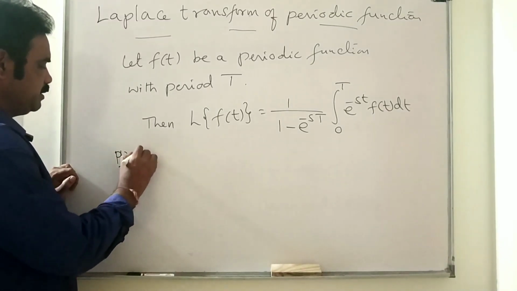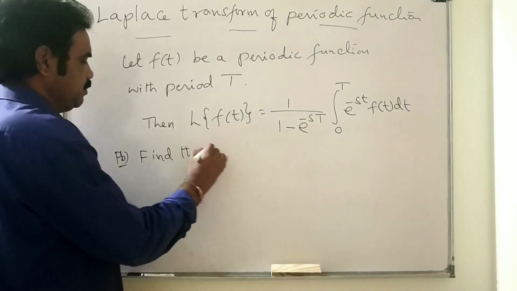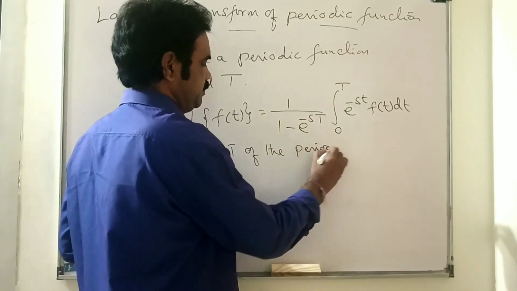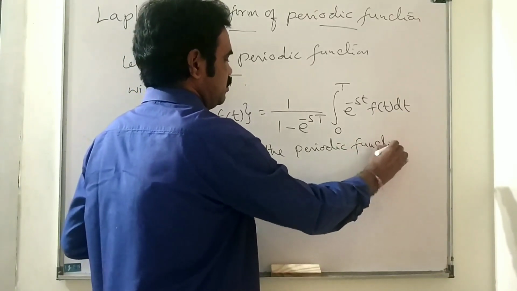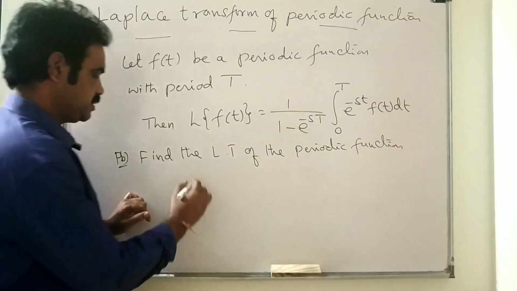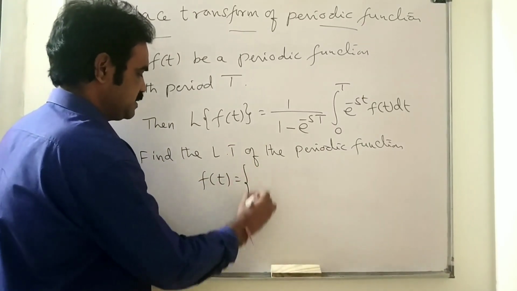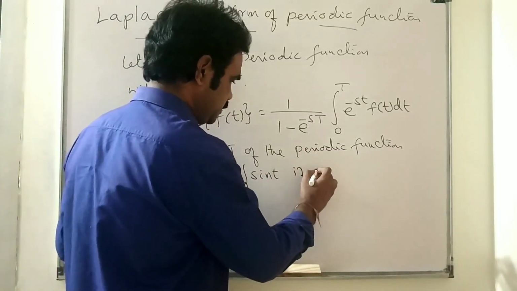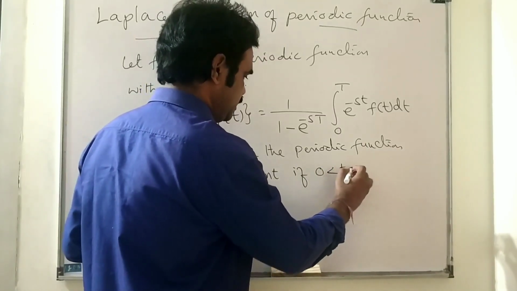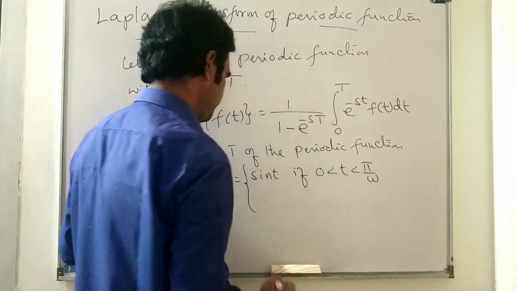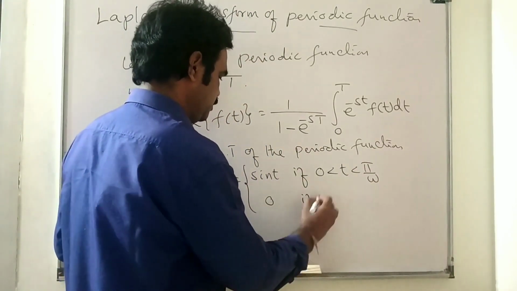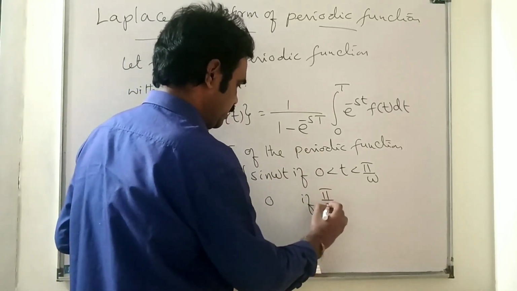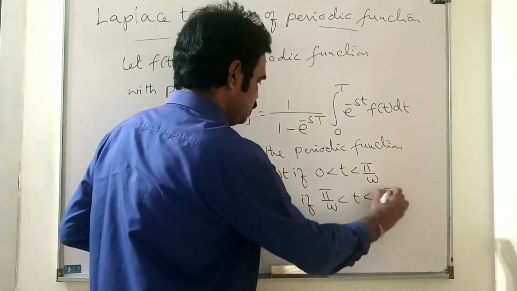This is the problem. Find the Laplace transform of the periodic function f of t equal to sin omega t if 0 less than t less than pi by omega, and 0 if pi by omega less than t less than 2 pi by omega.